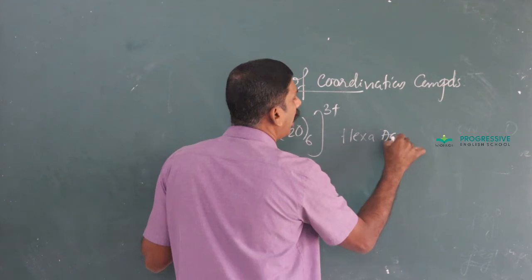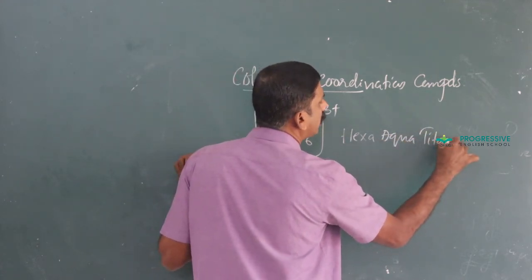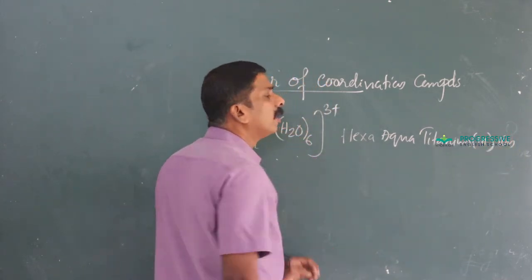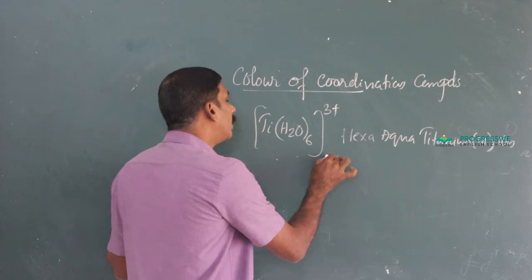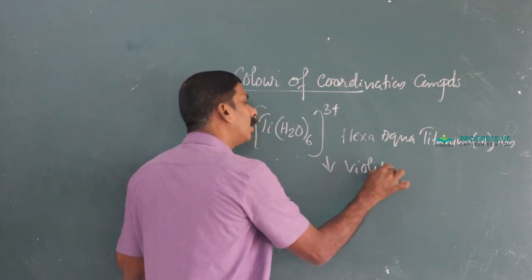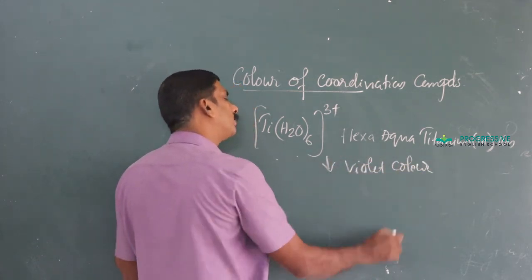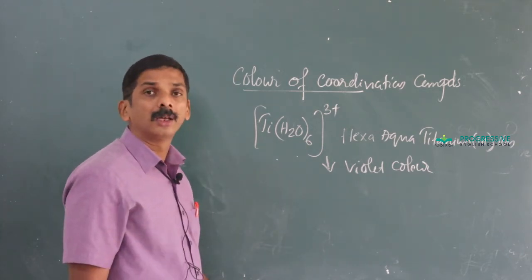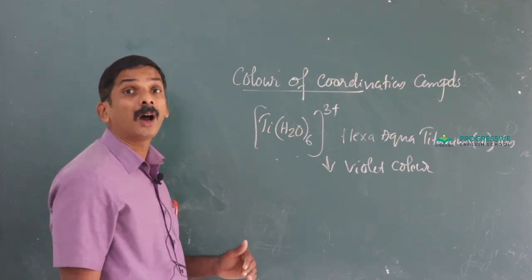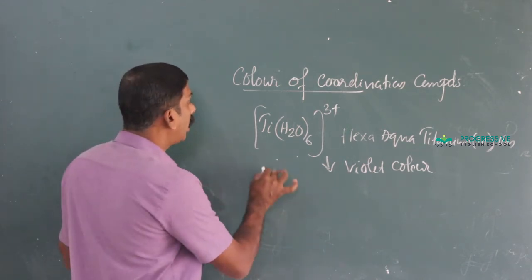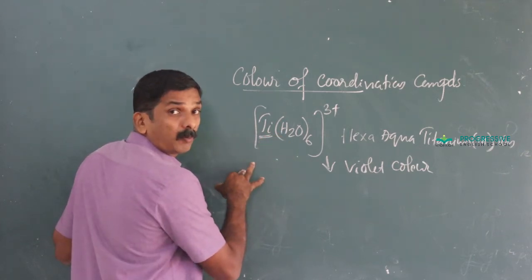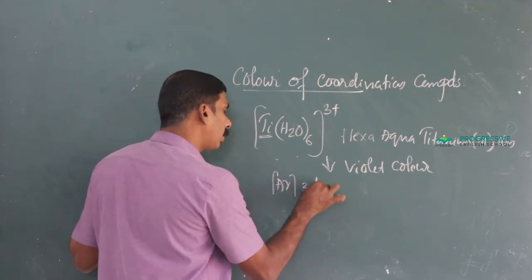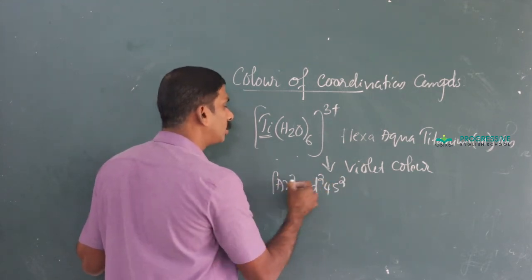hexaaquatitanium(III) ion. This complex appears violet in color. That is, the color of the complex is violet. You know, 6 ligands are there, therefore it belongs to octahedral complex. Titanium comes after scandium, therefore the configuration becomes argon core 3d2 4s2.